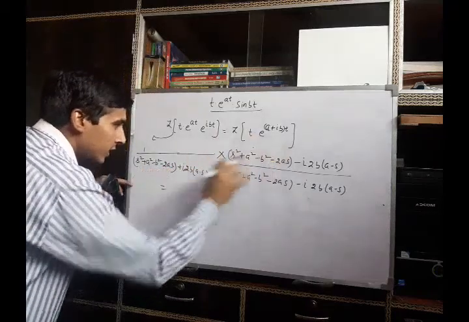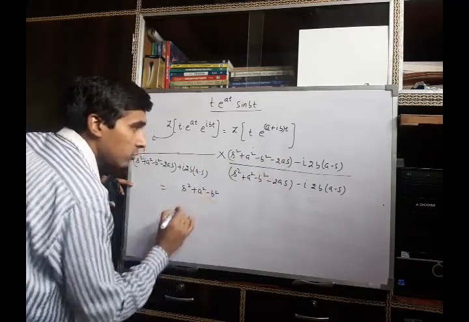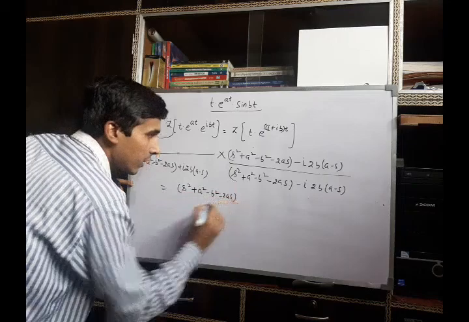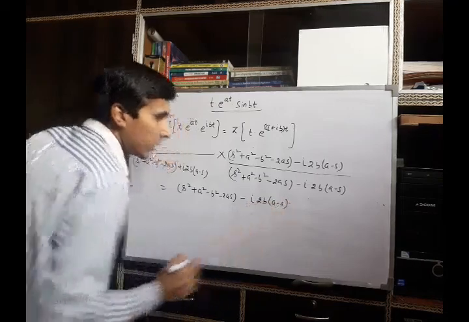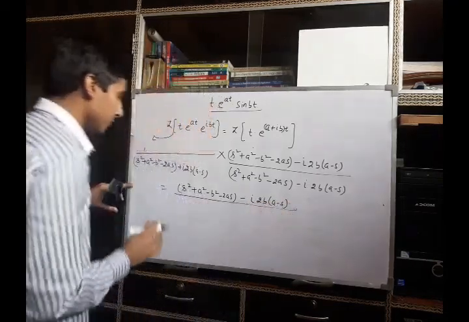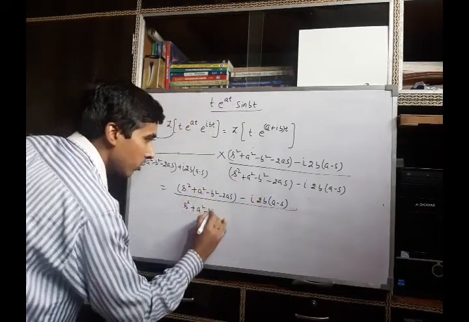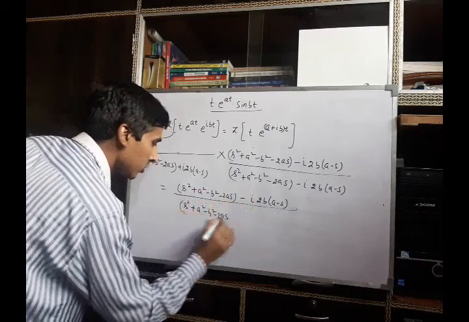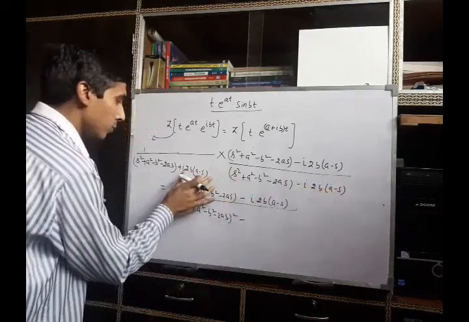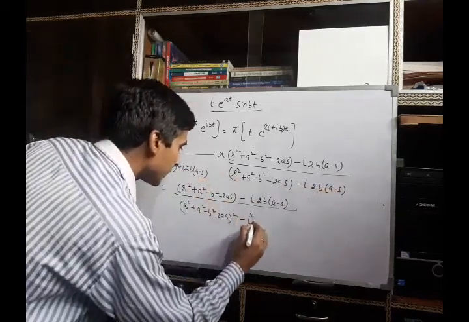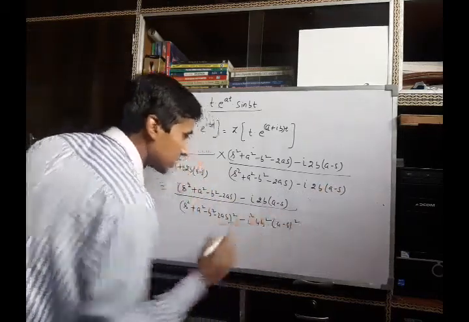So after simplifying this expression, we can rewrite it as s square plus a square minus b square minus 2as minus iota times 2b(a minus s), and the denominator will be (s square plus a square minus b square minus 2as) whole square. Now a square minus b square is this, whole this term is b square. So this will be iota square, 2 to the 4 into b square and (a minus s) square.